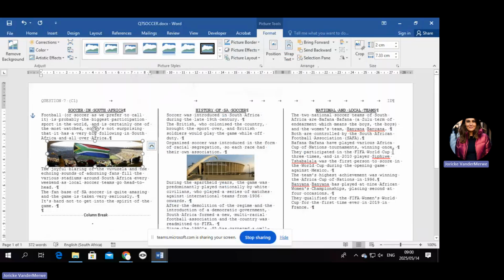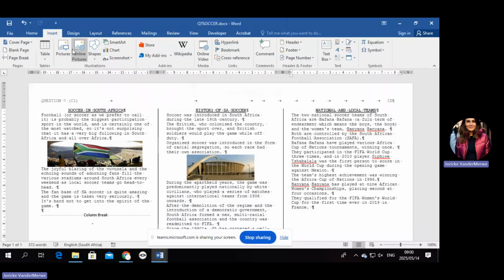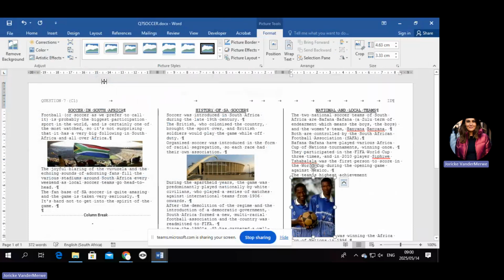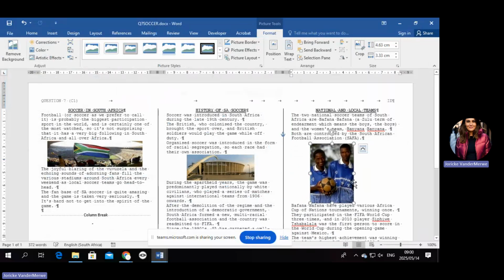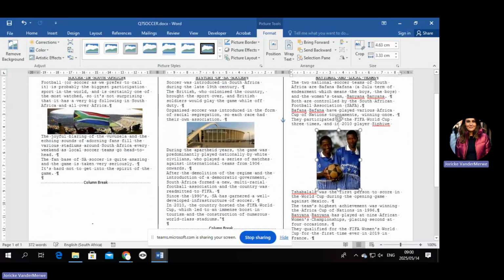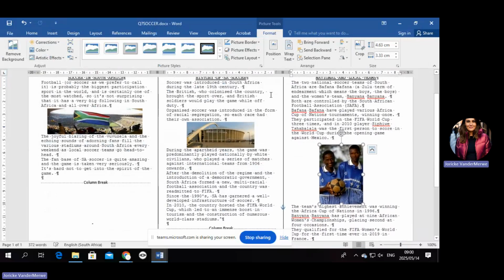All right, let's do the last one. So click anywhere in the column, go to insert, say pictures, choose the number 3. Let's first change the layout. I want that one, bottom with text, and let's move it into the team. Okay, and then I also want the height to now be 3 centimeters.